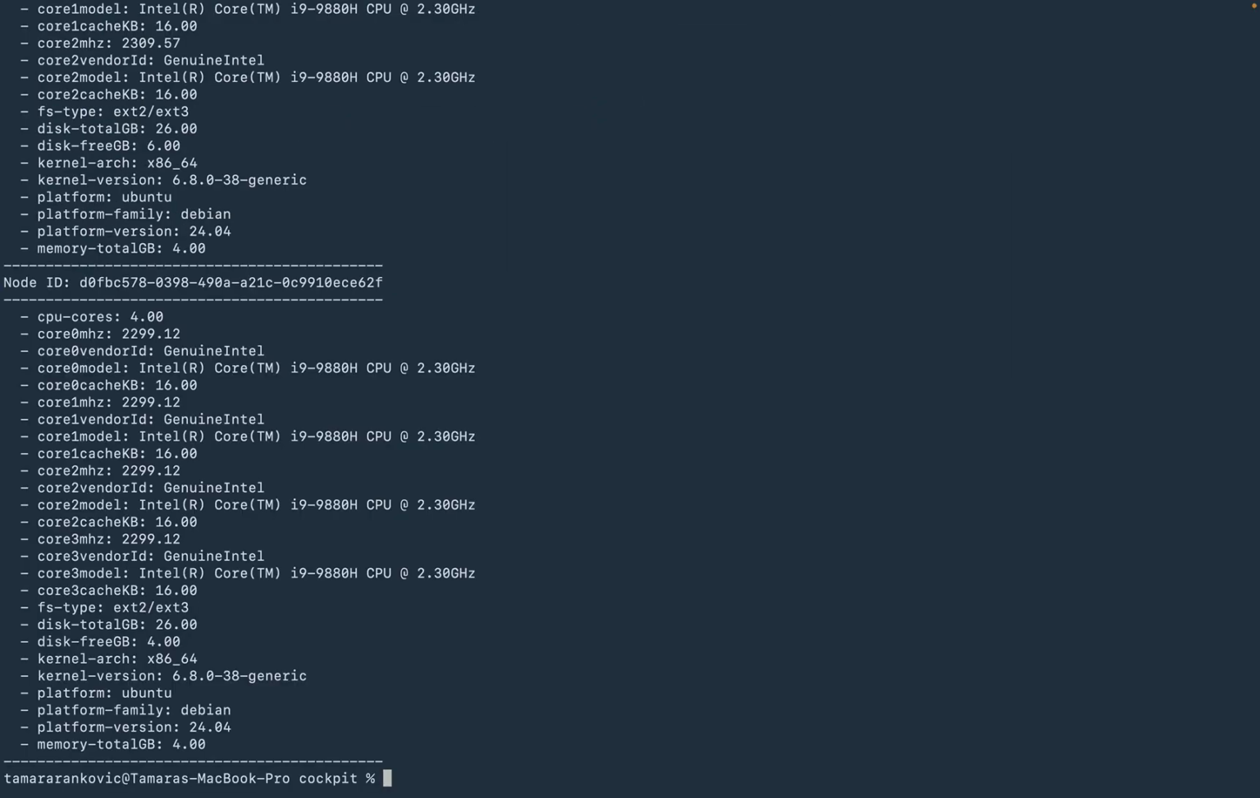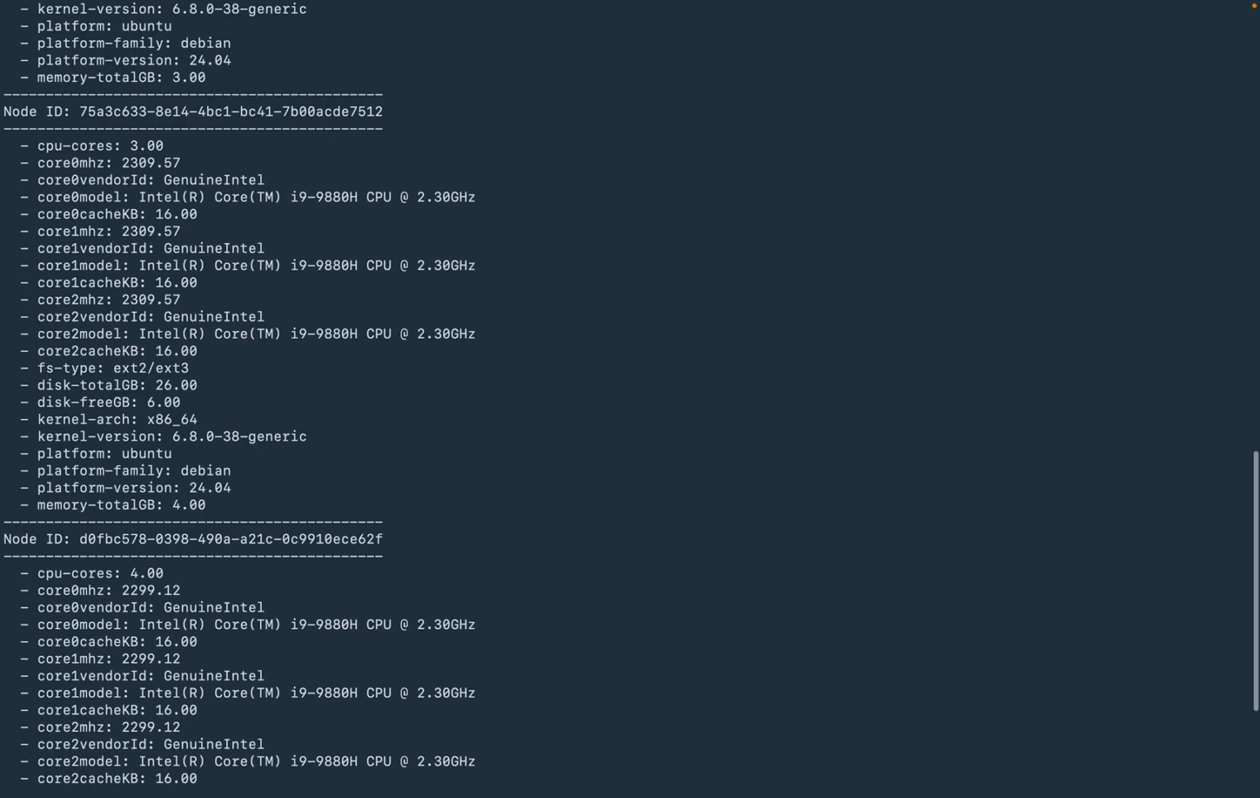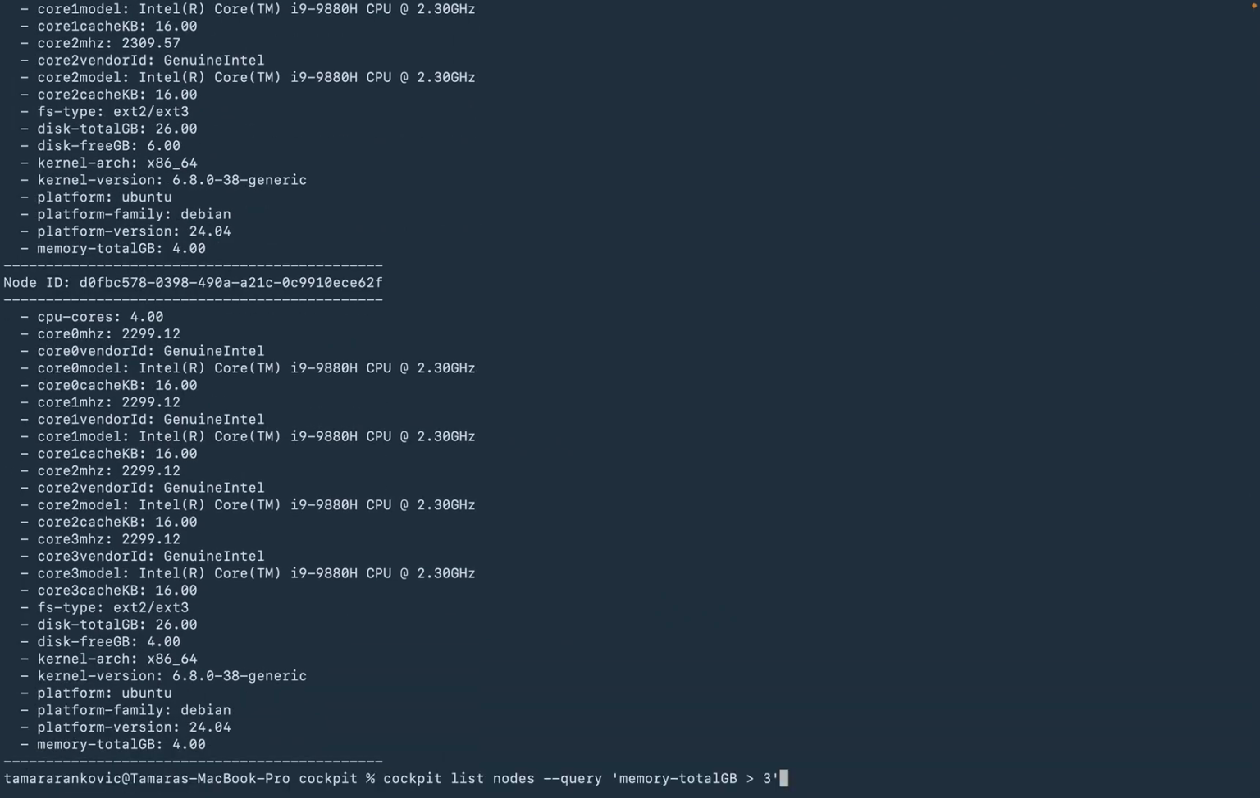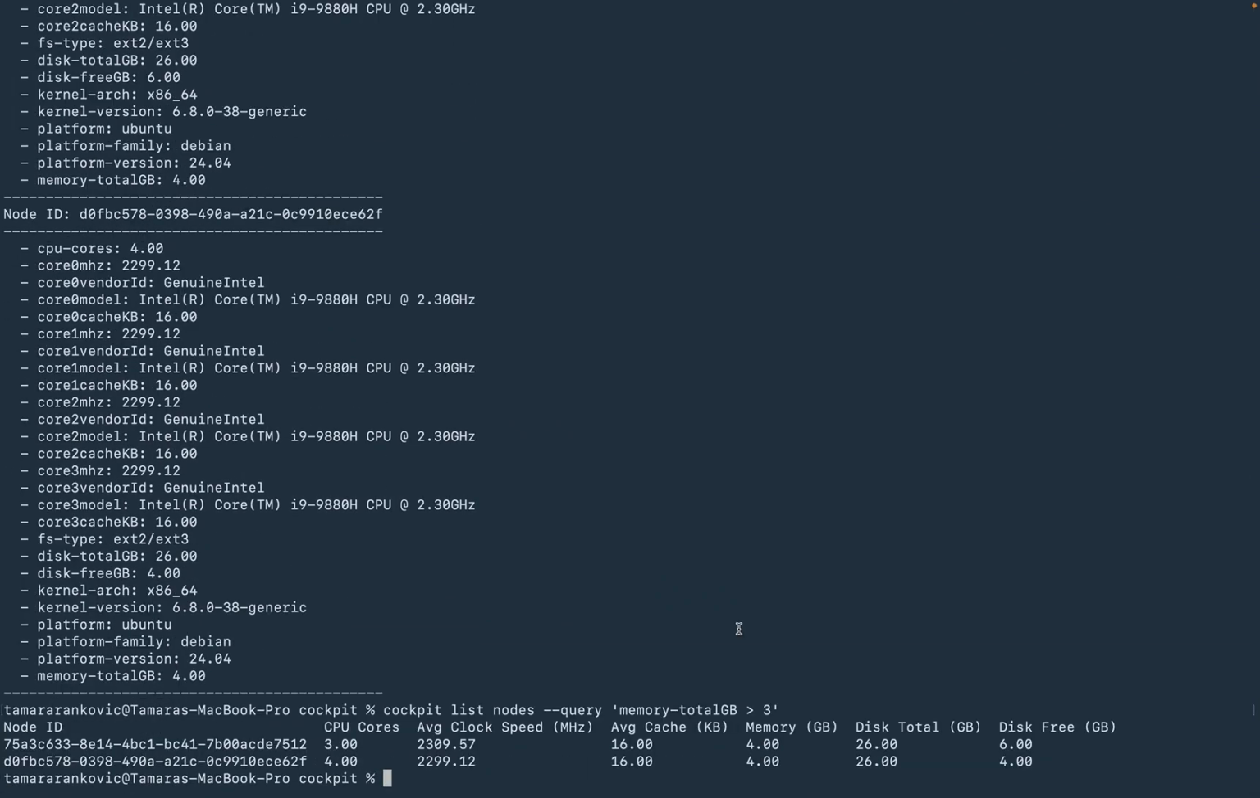When we have registered nodes in our system, we can use a command to show details from our nodes, and we can see here all the labels that are registered for each and every node in our system. When we have our nodes, we can use query parameters to select only the nodes with some specific features. For this, we want to show only the nodes that have more than 3 gigabytes of RAM. And as you can see, 2 out of 3 nodes have this amount of memory.